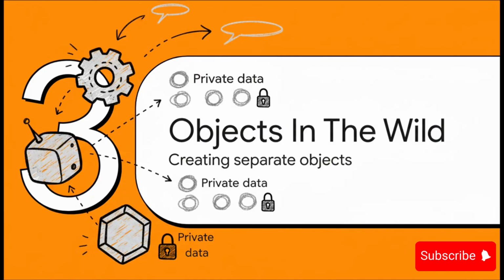Okay, that's enough theory for a minute. It's great to talk about it, but let's see how this actually plays out in the real world. We're going to see how __init__ and self work together to let us create multiple, totally separate objects that don't get mixed up.